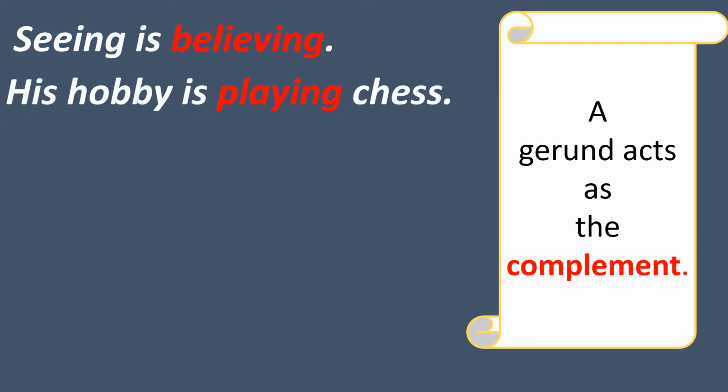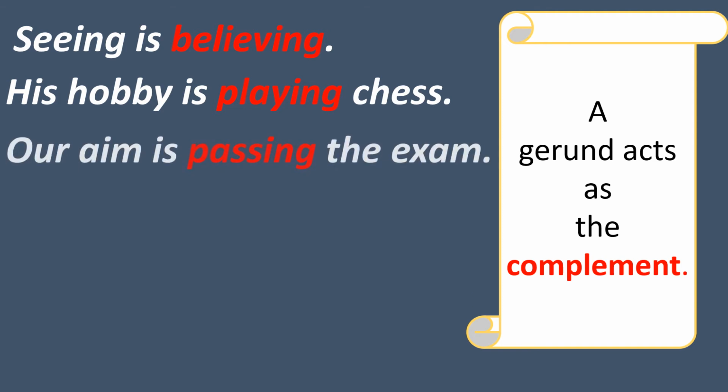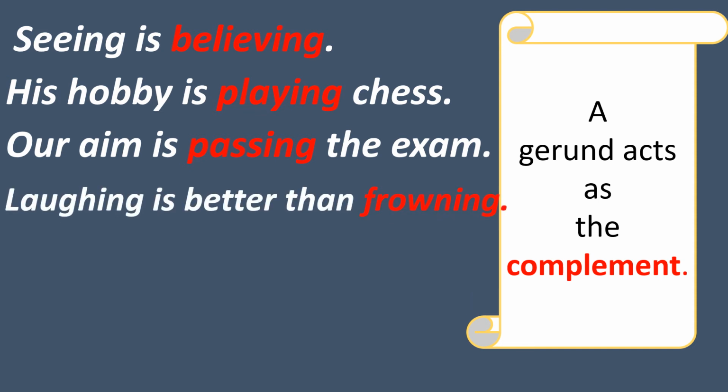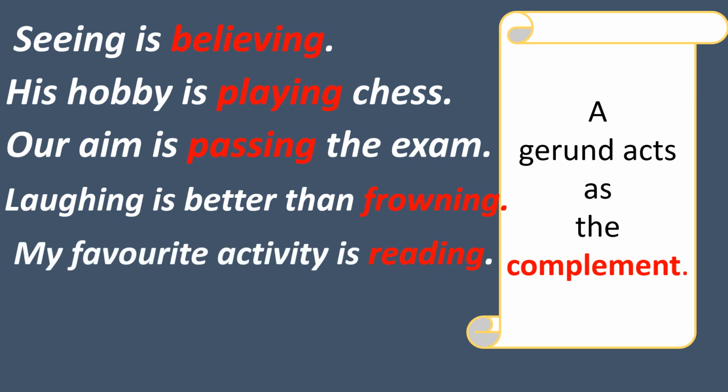His hobby is playing chess. Playing is gerund. It acts as the complement of the verb is. Our aim is passing the exam. Passing is the complement of the verb is. Laughing is better than frowning. Here also there are two gerunds, laughing and frowning. Laughing acts as the subject of the sentence. Frowning acts as the complement of the verb is. My favorite activity is reading. Reading is also gerund. It acts as the complement of the verb is. Irrespective of usage of gerund, finally it is treated as the noun or verbal noun.